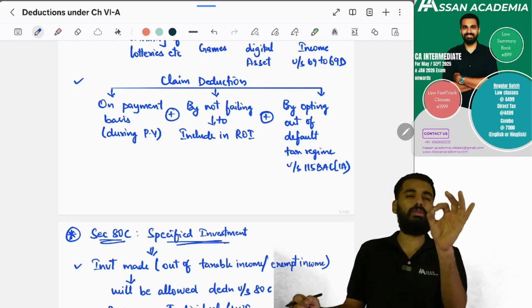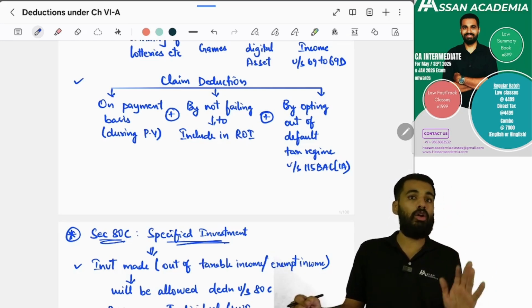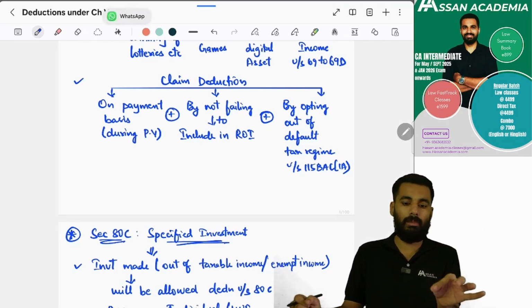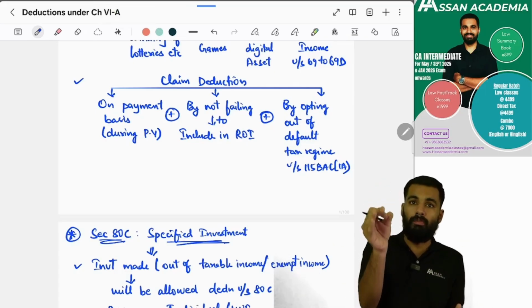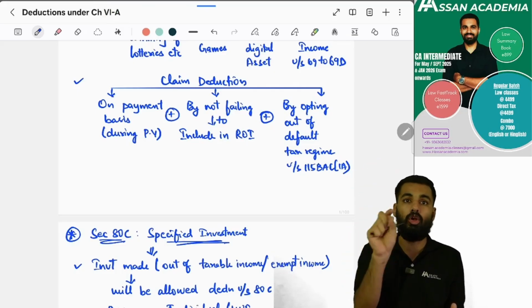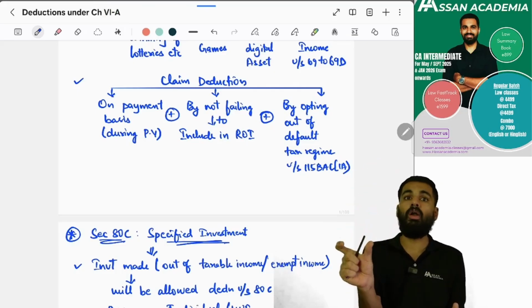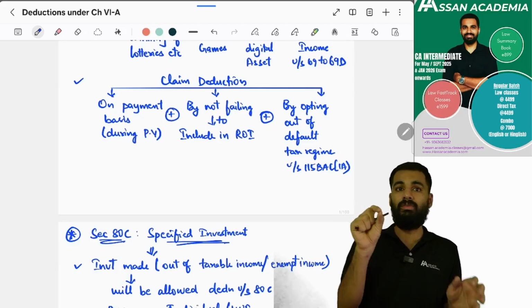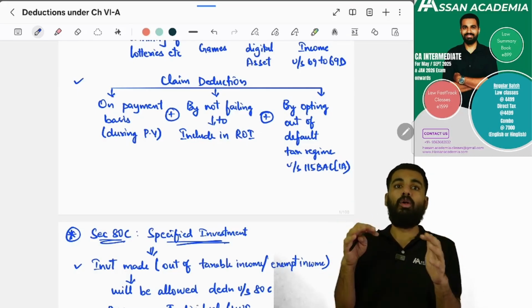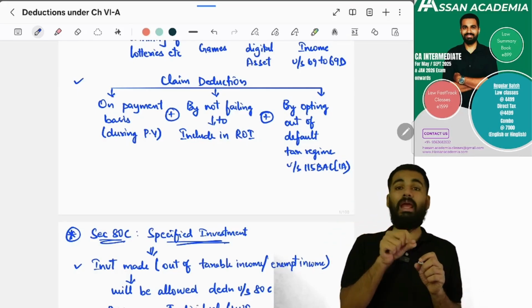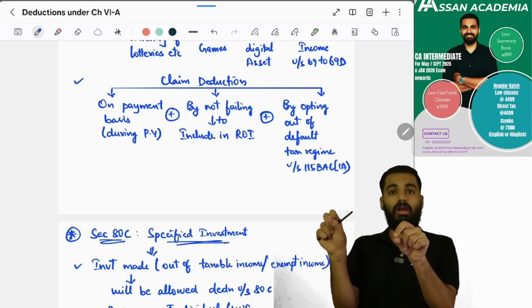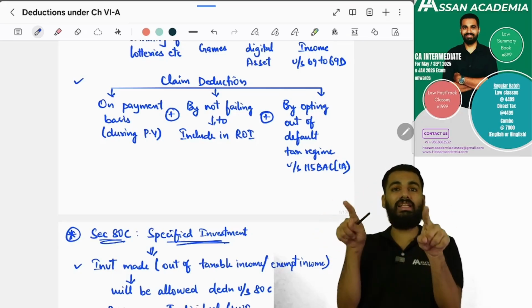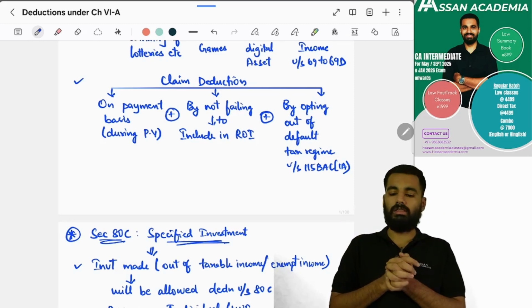Payment based deductions are based only and only on the payment basis, not on accrual basis. So the payment must be made during the previous year. Also make sure that in the return of income, when you file your gross total income, you also mention all the deductions you are going to claim to arrive at the total income. So you have to claim in the return of income. If you fail to mention or claim the Chapter 6A deduction in the return of income, you cannot claim the deduction. Yes or no?